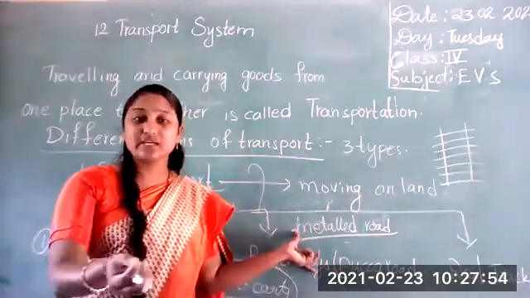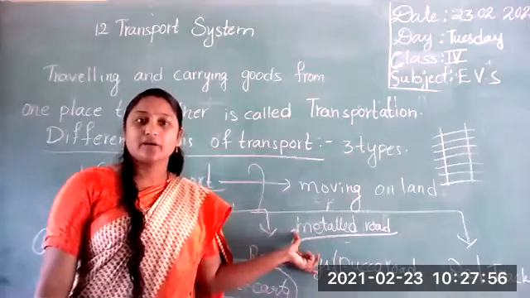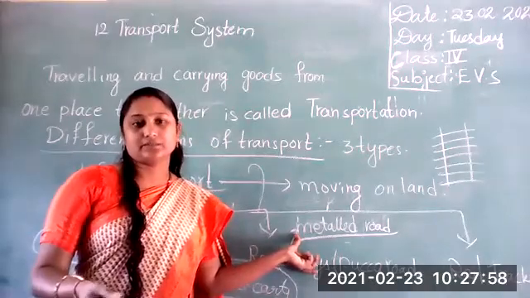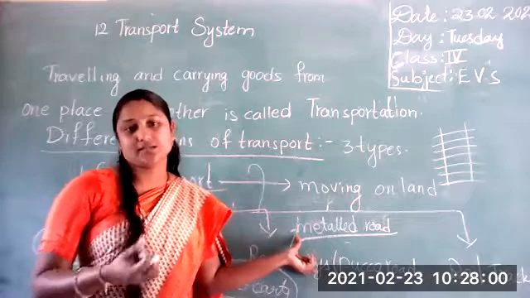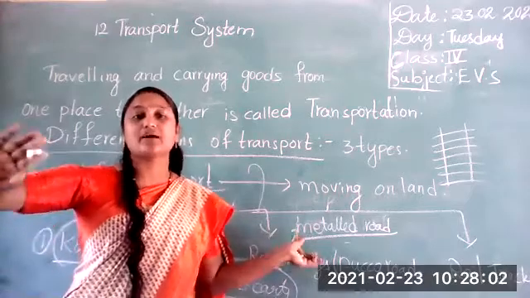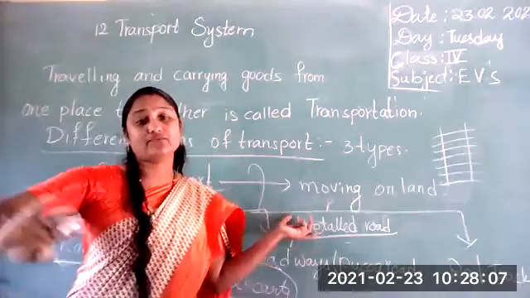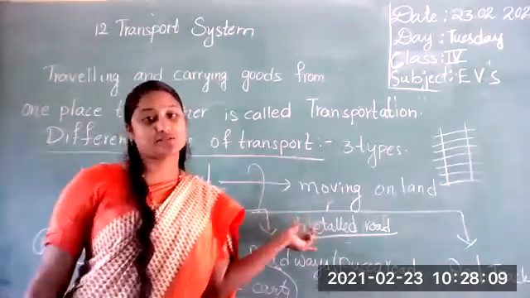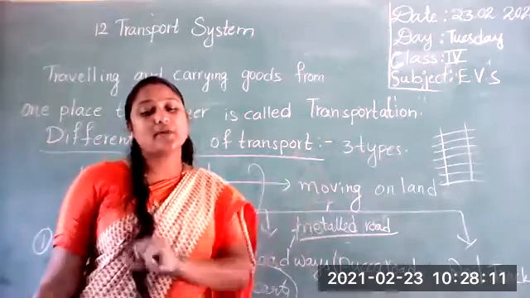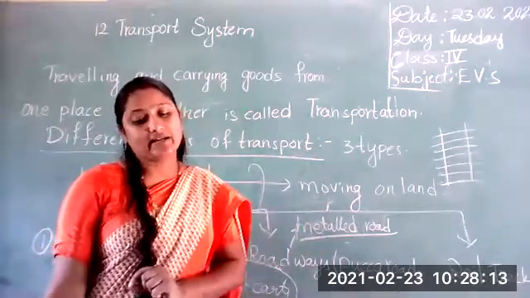You know, sometimes we can see the black goods trains. Some of the goods they can take, transferred from one place to another place. Okay. So this is about transport on rail tracks.